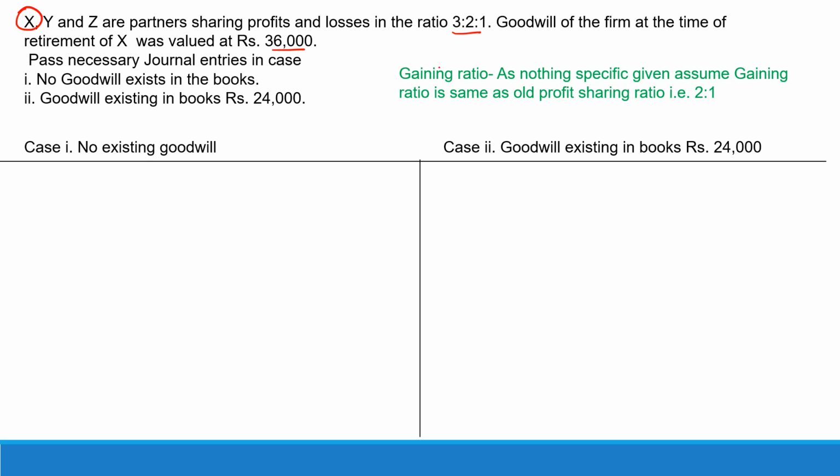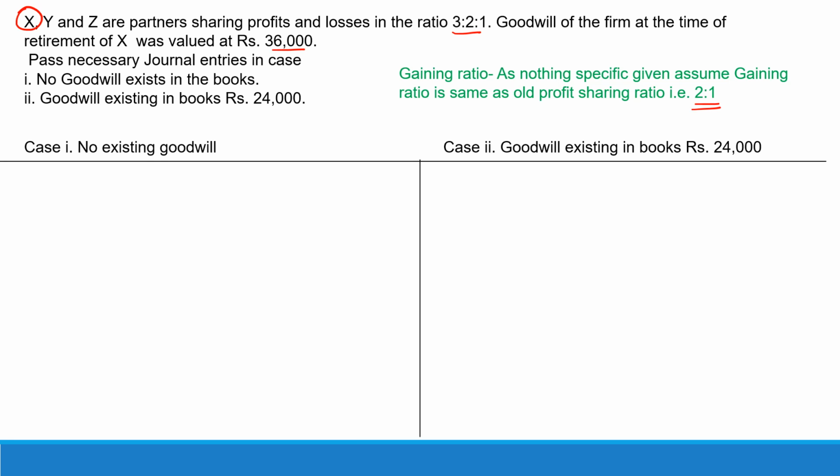We assume that the remaining partners, Y and Z, would share in their old profit sharing ratio and they will also gain in the same old ratio. Therefore, the gaining ratio would be the same as the old profit sharing ratio of 2:1.